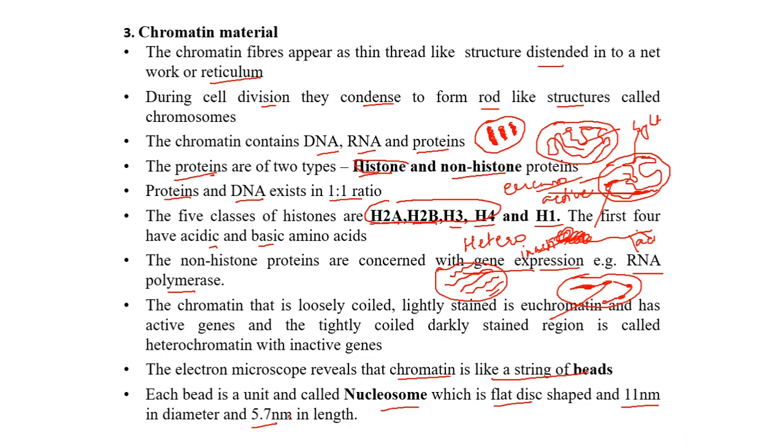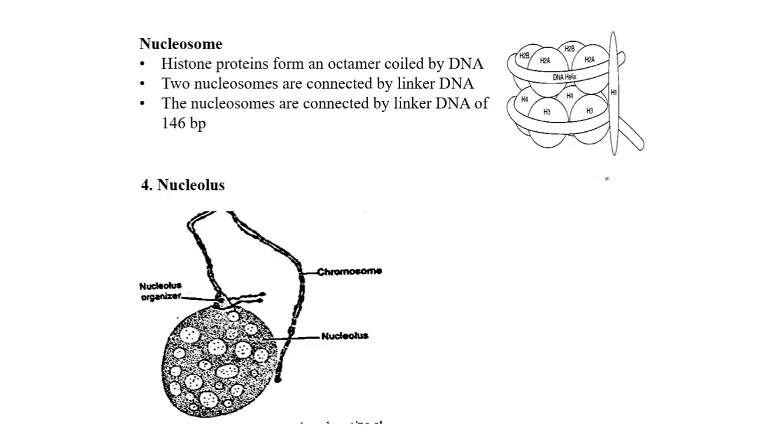Now we will see what this nucleosome is. The nucleosome has a core which is formed with the histone proteins and is coiled by the DNA. We have 2 units of H2A, 2 units of H2B, 2 units of H3, and 2 units of H4.